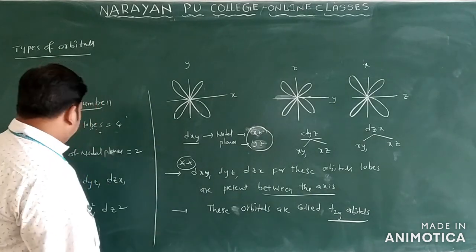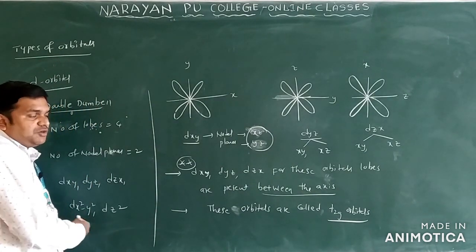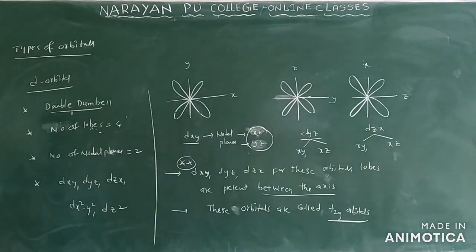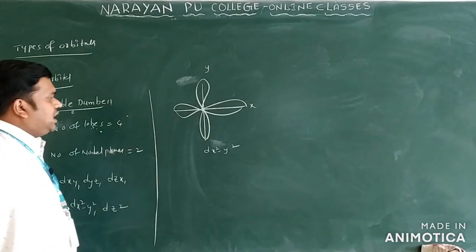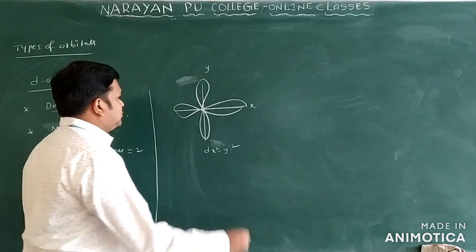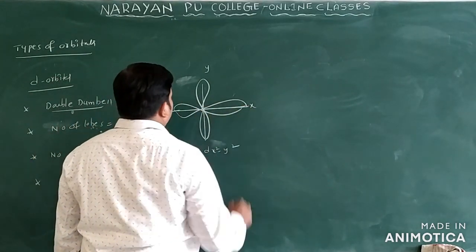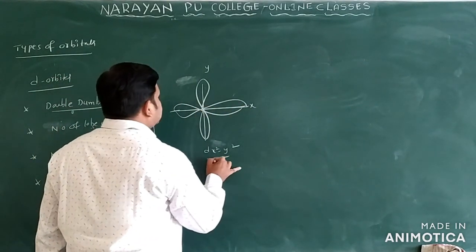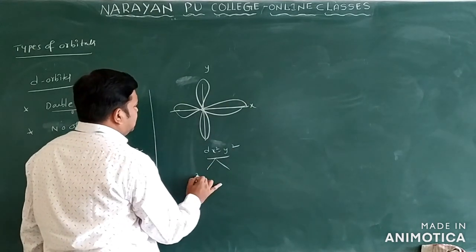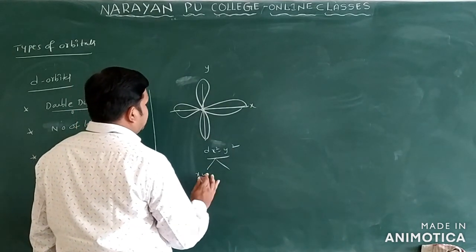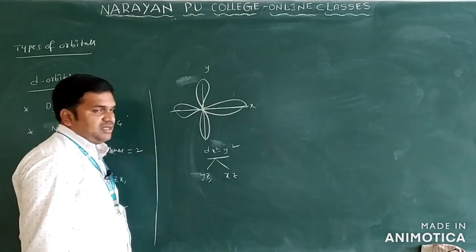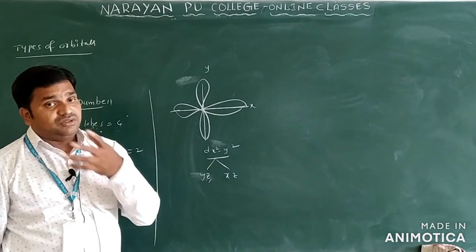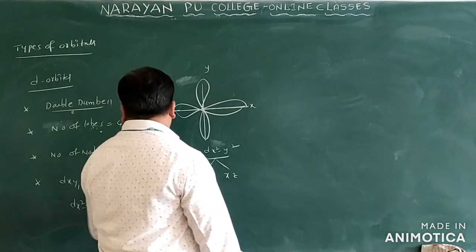So what are the remaining orbitals we have? dx square minus y square and dz square only. See the next, we have dx square minus y square. So this is the dx square minus y square orbital. You can see the lobes here, z is there. The nodal planes possible are xy, yz and xz. Here also how many lobes do we have? We have 2 lobes only.